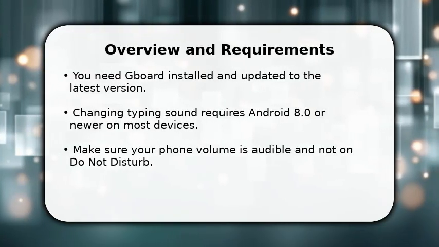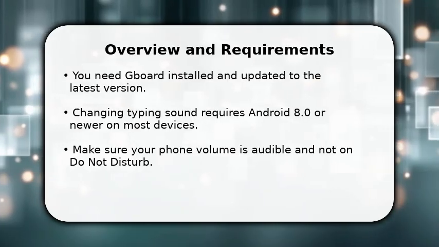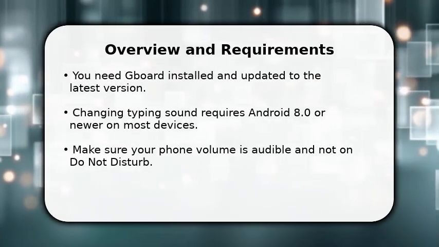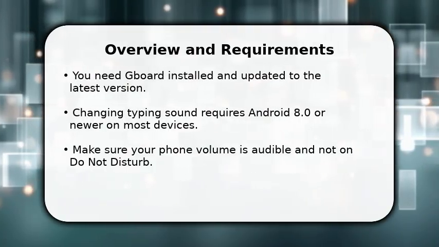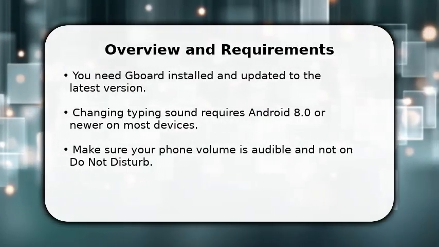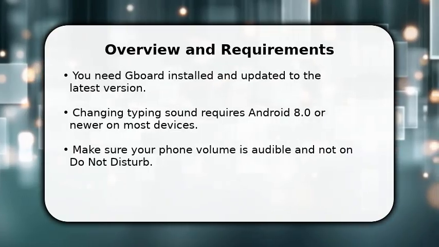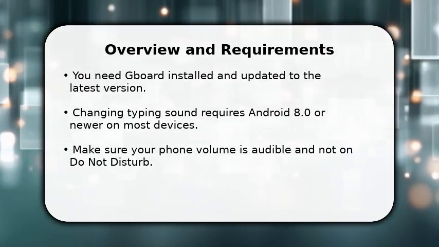You need Gboard installed and updated to the latest version. Open Google Play and confirm the update when available. Changing typing sound requires Android 8.0 or newer on most devices. Check your Android version under Settings, then About Phone.